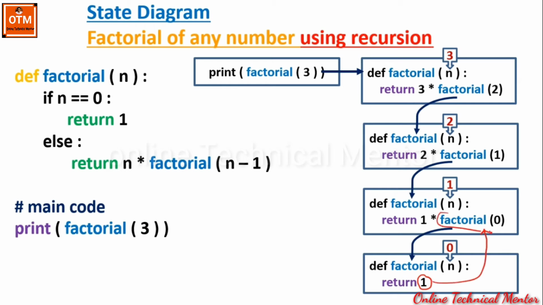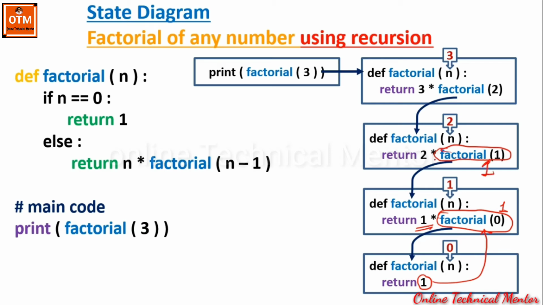So factorial 0 will be replaced by 1. Think like this. This 1 will be multiplied with 1. This is the pending work in this state. So now we got the result, that is the factorial of 0 means 1. 1 multiply 1 means 1. So it will return the product 1 to the previous state, over here. So 1 will be written back over here.